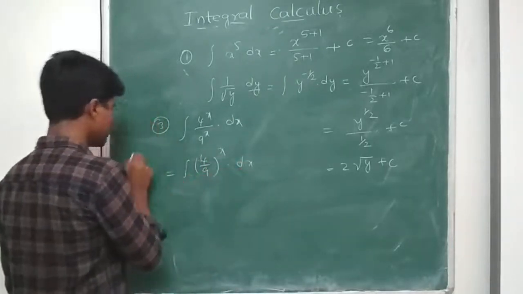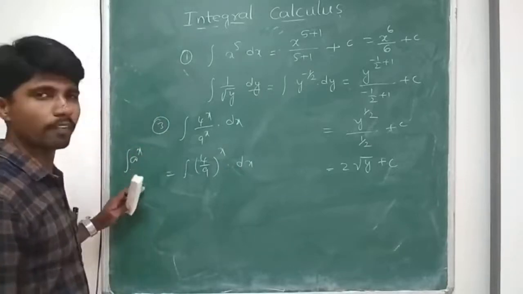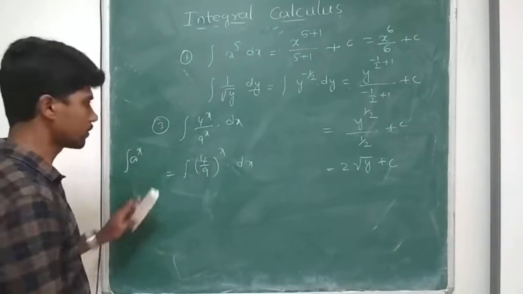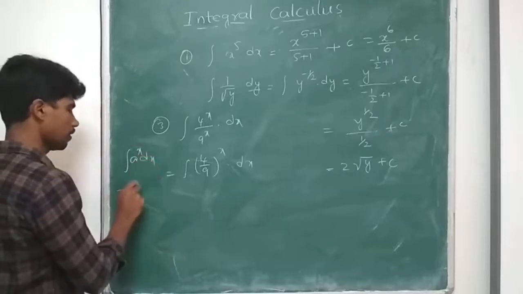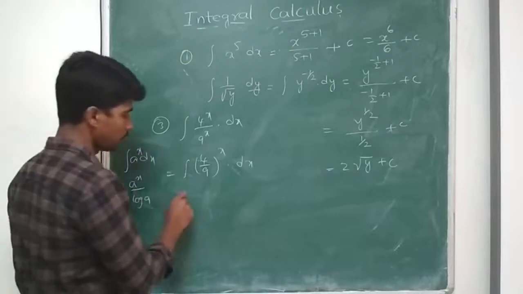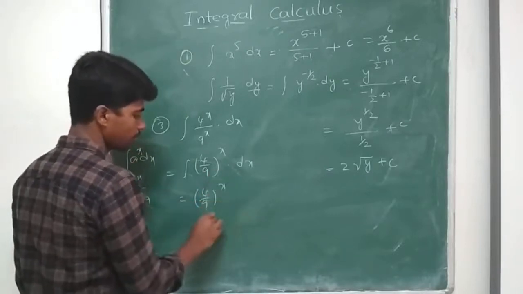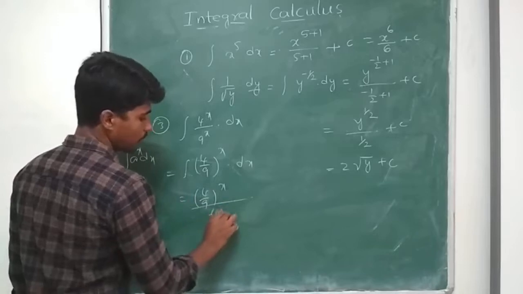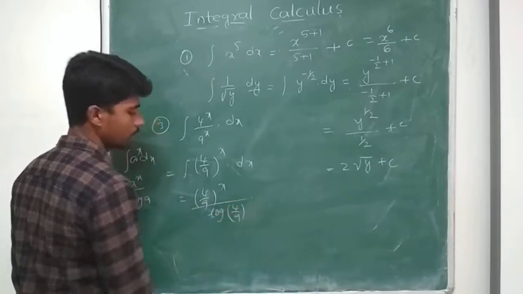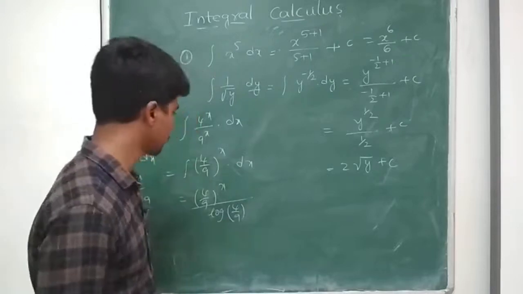So it is in the form integral a power x. What is the formula used for integral a power x dx? A power x by log a. Same thing you apply here. I get 4 by 9 whole to the power of x by log 4 by 9. We can write it as log 4 minus log 9. Okay.